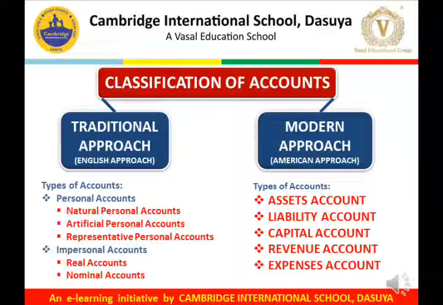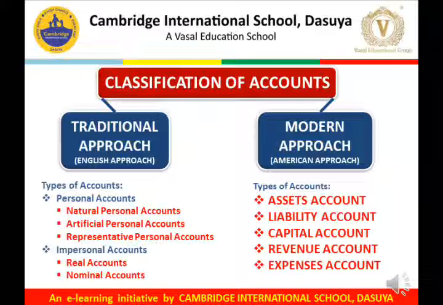Personal account, as the name appears, is related with a person. So natural person's account, for example, Ram account, Sham account, Sita, Geeta, Rina, Meena, these all are natural personal accounts. Artificial personal accounts are those which are non-beings, not living beings, but we have some names for the establishments.